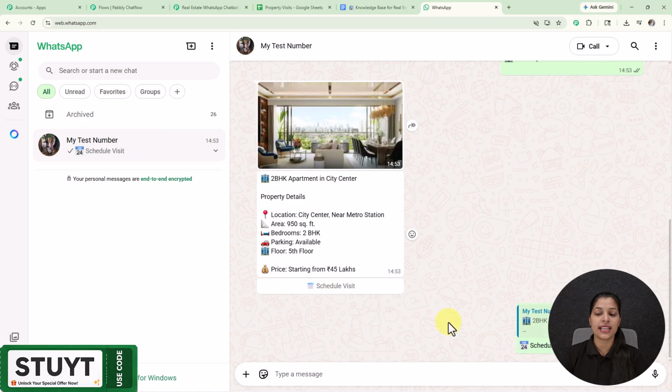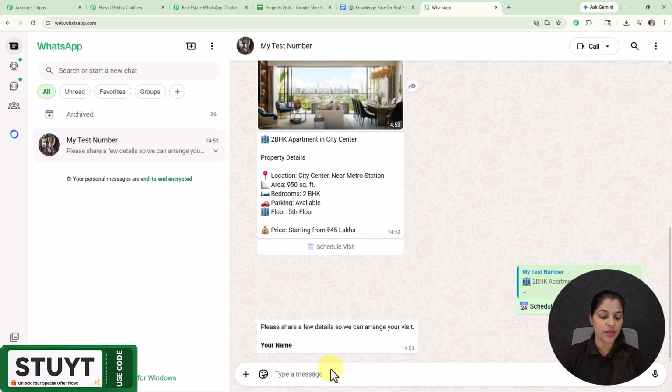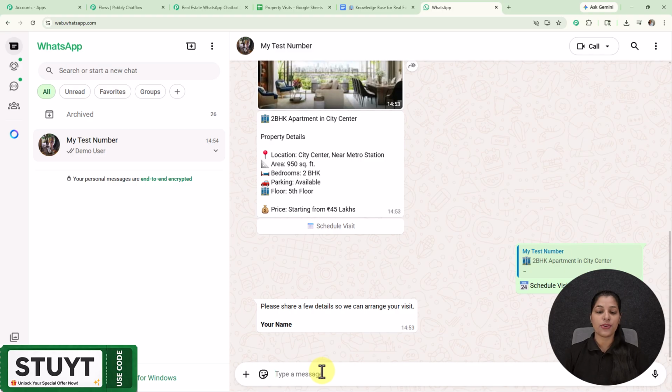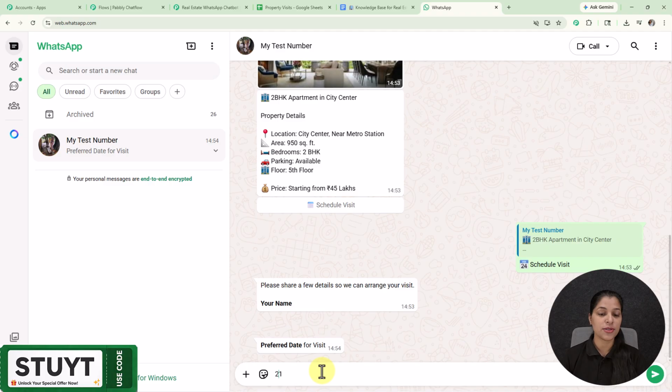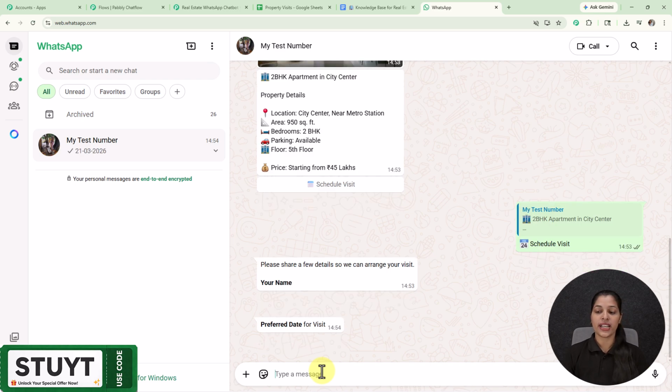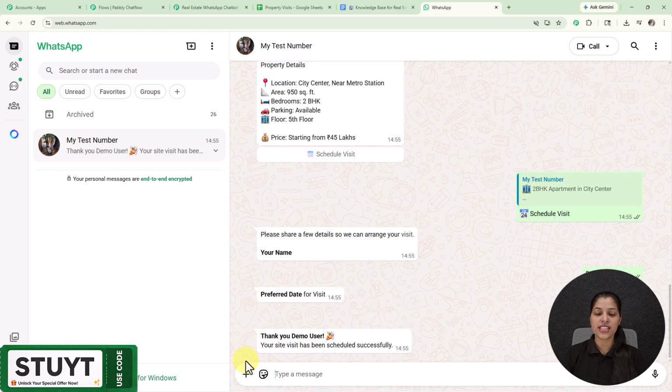Now let's click on schedule visit, and as I have selected it, I'm getting a message which is asking me to enter my full name. So here I'm going to enter my full name as demo user, and as I have provided it, I'm getting a message asking me to enter the preferred date for the visit. I'm going to enter my preferred date for the visit as 21st March 2026, and I'm getting this confirmation message which says thank you demo user, your site visit has been scheduled successfully. By looking at this message, you can observe that we are getting a personalized message.